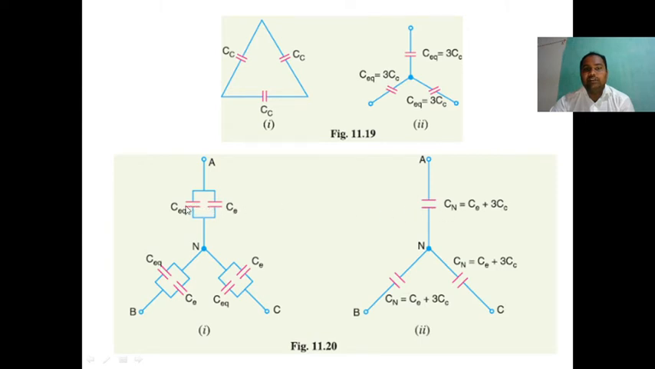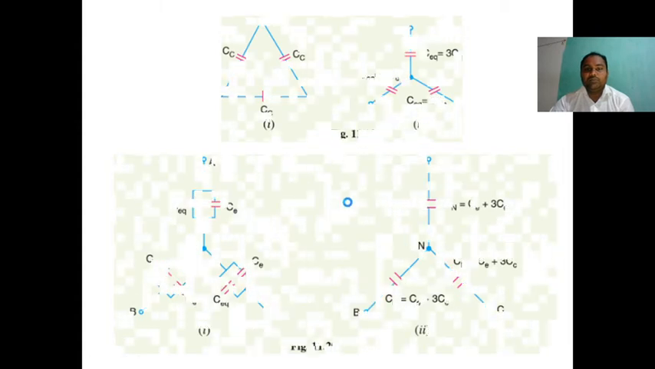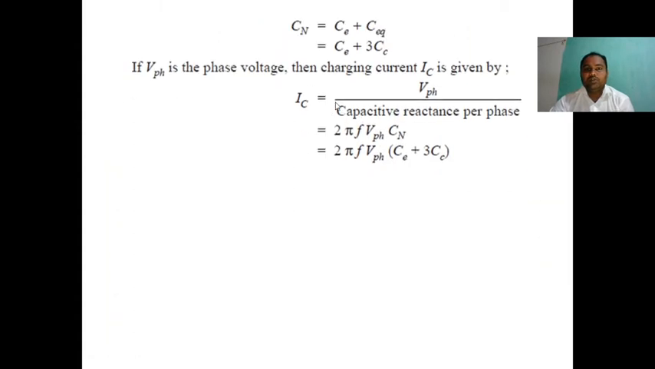So we assume that the total capacitance is Cn, the capacitance to neutral point, meaning point A to neutral, point B to neutral, point C to neutral. So the capacitance to neutral is equal to Ce plus 3 times the core to core capacitance. So Cn is equal to Ce plus C equivalent.